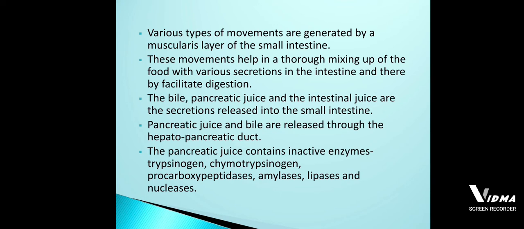How many enzymes? 6 enzymes. What are those 6 enzymes? Those 6 enzymes are trypsinogen, procarboxypeptidases, chymotrypsin, amylases, lipases, and the nucleases. So these are the 6 enzymes which are present inside the pancreatic juice.